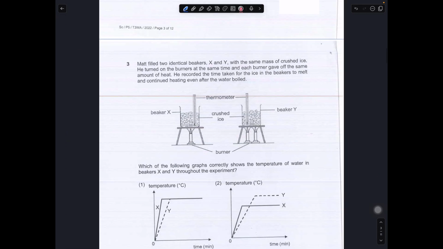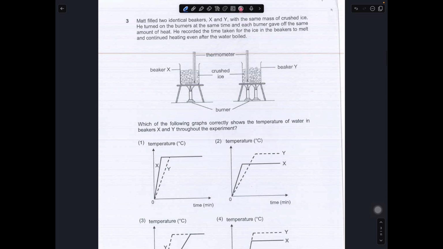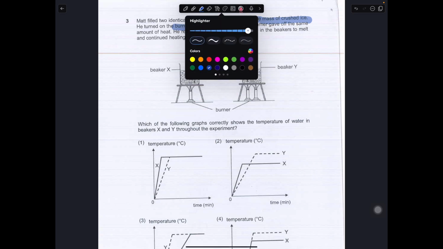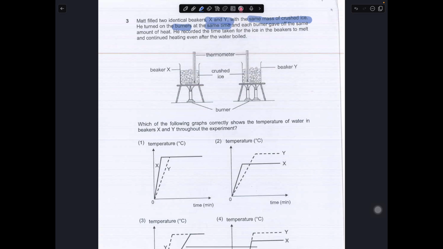Let me scroll it up. We have 2 identical beakers X and Y with the same mass of crushed ice. He turned on the Bunsen burners at the same time, and each Bunsen burner gives off the same amount of heat. He recorded the time interval for the ice in the beaker to melt, and he continued heating even after the water boiled. So take a look at this. That means even after the water reached 100 degrees, which is the boiling point of water, the heat was still turned on, so the water must have continued to maintain